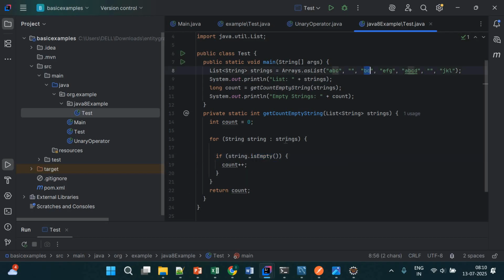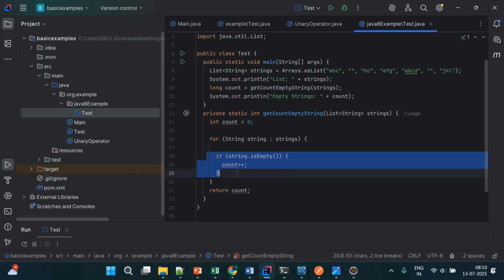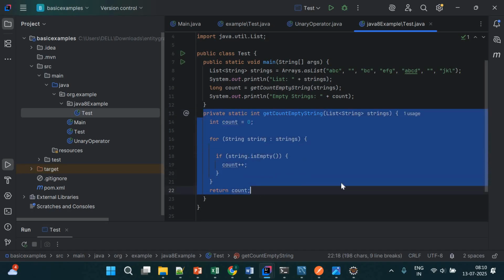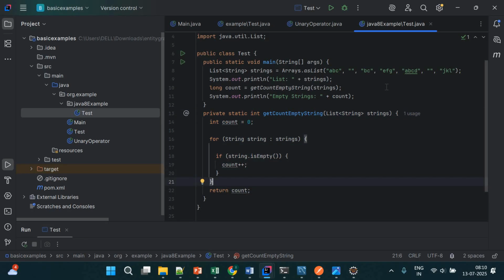Then we'll get BC. It is a list only, and one by one it will fetch, and it will check how many strings are empty, how many strings are not empty. So if it is empty, this condition will be satisfied and count will increase. So this is an older approach that we were following. If someone asks you to write code which could find empty strings from a list of strings using Java, or any way, Java 7 style, Java 6 style, you will write this code only.